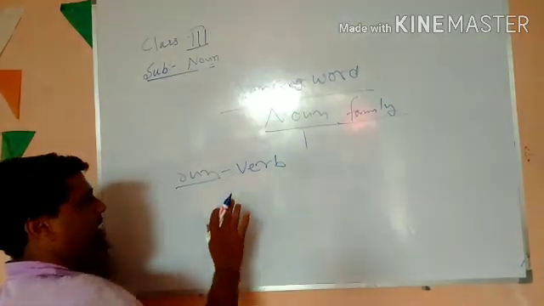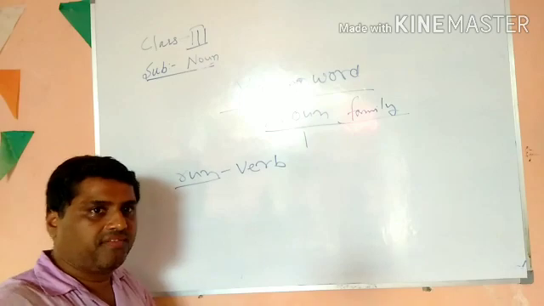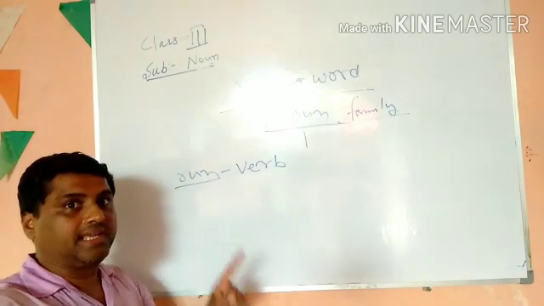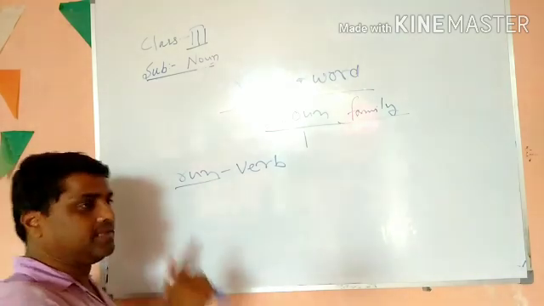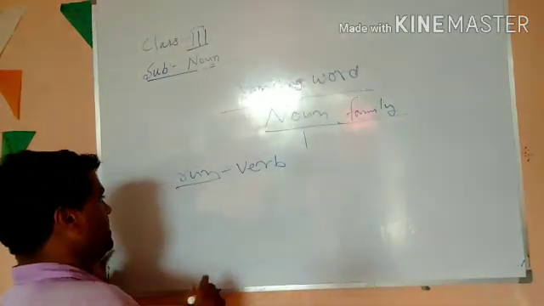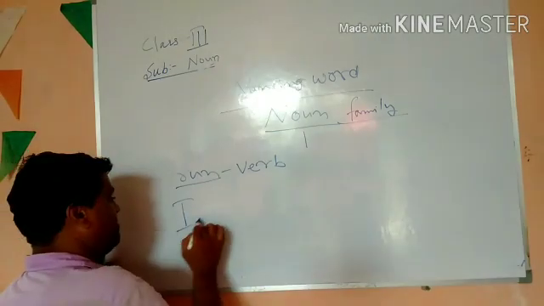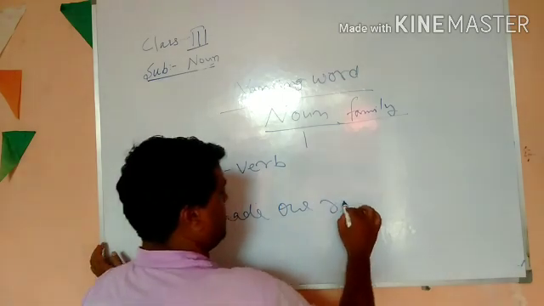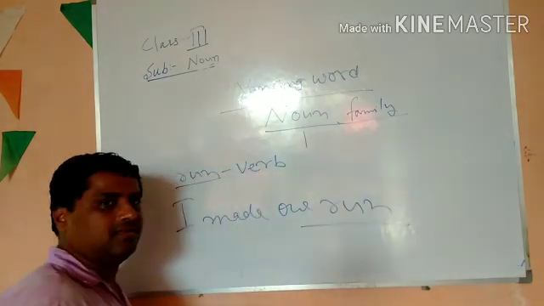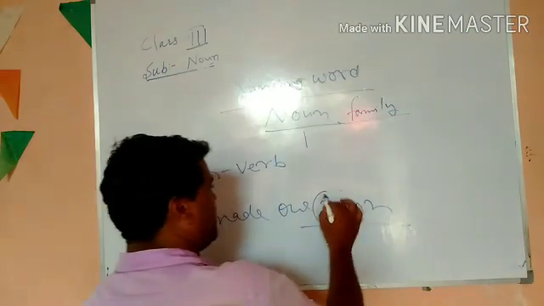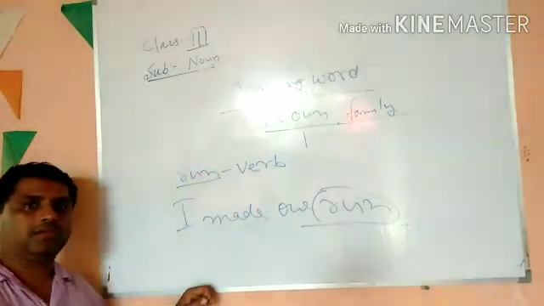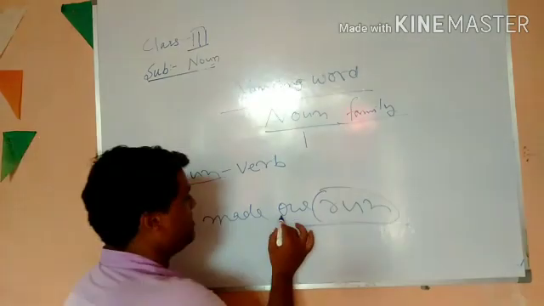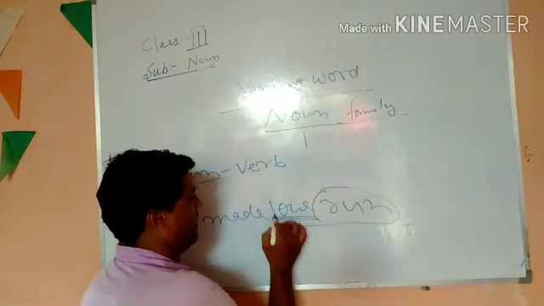But I told you noun is the name of anything. Anything that can be named is noun. So if you are playing cricket and if you say I made one run, I made one run. So this run is what? This run is noun.